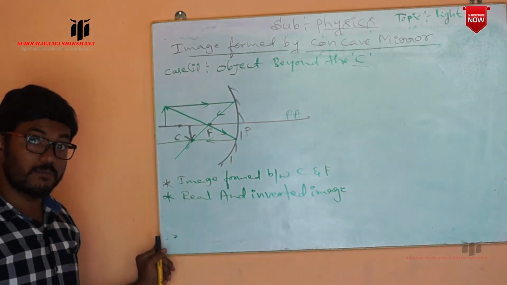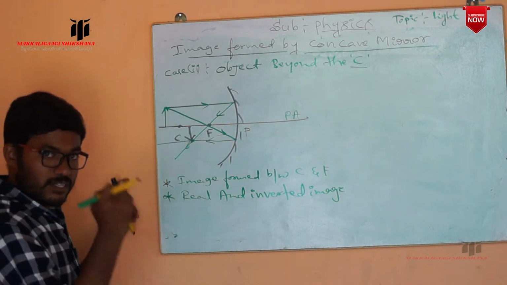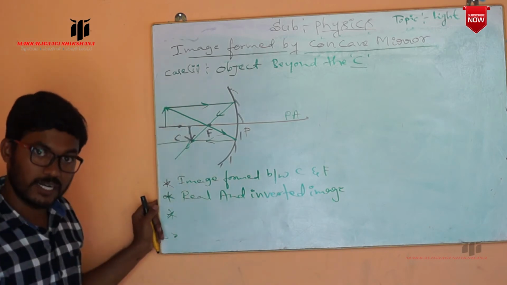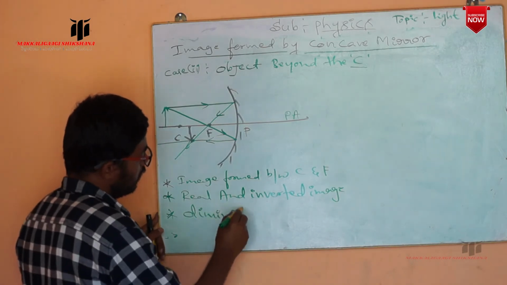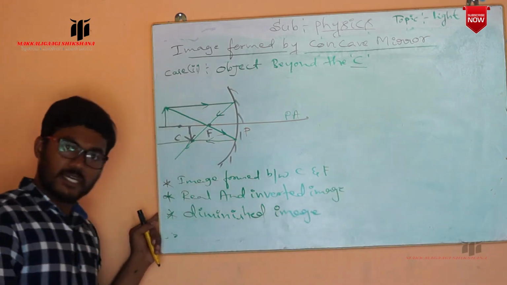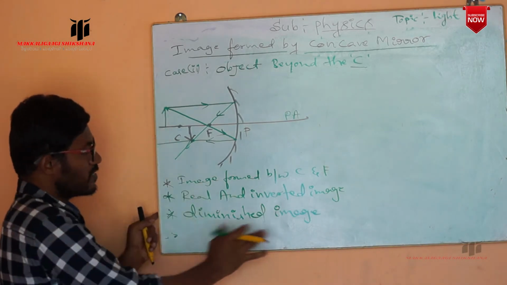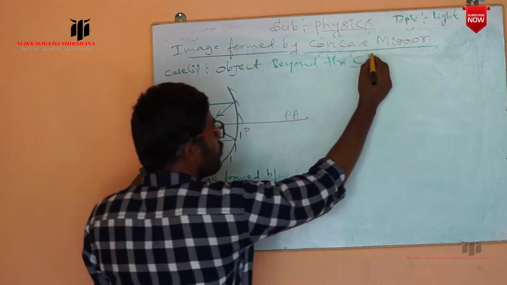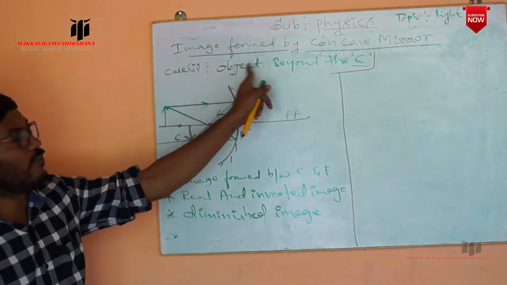What about the size of the image? See, you placed the object this much here, and this is the image. It means the size of the image is less compared to the object. How can we write this? A diminished image. What is the meaning of diminished image? The size of the image is less compared to the object, so we call it a diminished image. These are the characteristics of the image formed by the concave mirror when the object is placed behind the center of curvature.